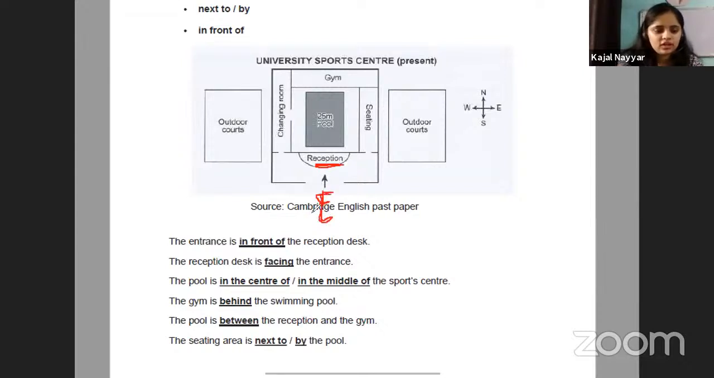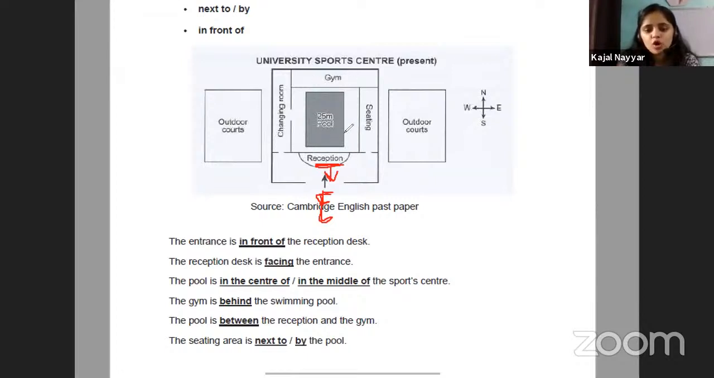So this point is the entrance, from where the person is entering. Another way of saying that can be, the reception desk is facing the entrance. That means the reception's front face will be in this direction. Then the pool is in the center of, or in the middle of, the sports center. Now, what does in the center of or in the middle of mean? That this is the pool.